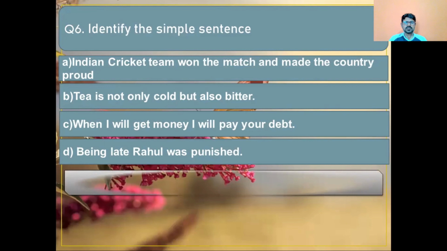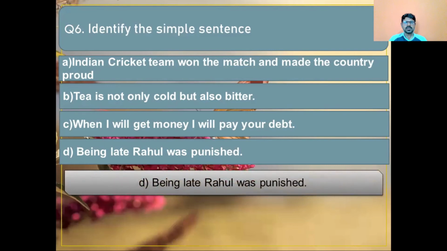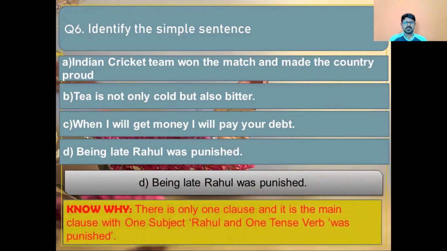The correct answer is option D. Being late, Rahul was punished. Why? See, there is the word being in the beginning of the sentence, and there is only one clause, and it is the main clause with one subject, Rahul, and one tense verb, was punished.